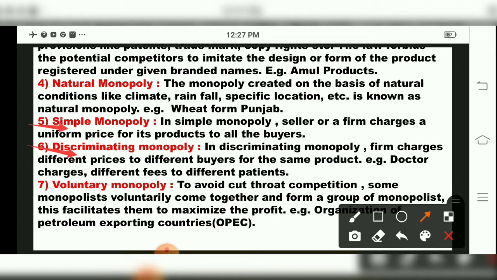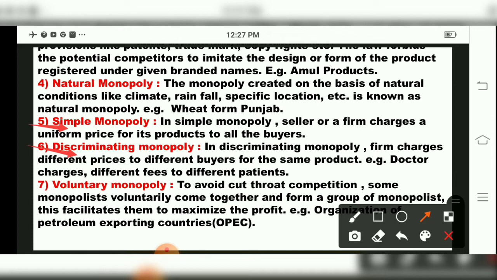But if you have severe joint pain or you are suffering from dengue or malaria, the doctor's fees will be different, children. So the doctor will charge different fees to different patients according to their treatment. So this is called a discriminating monopoly. That means prices will not be the same. Prices will be different, children, over here.